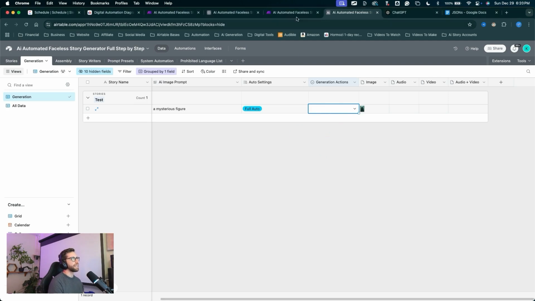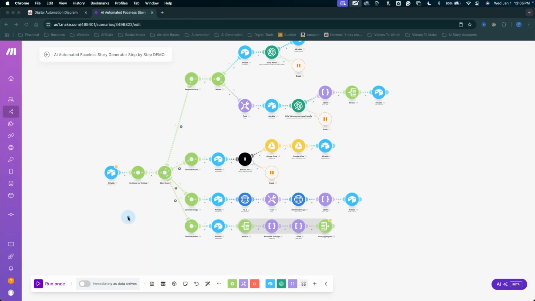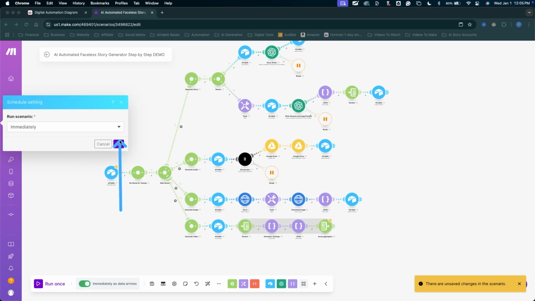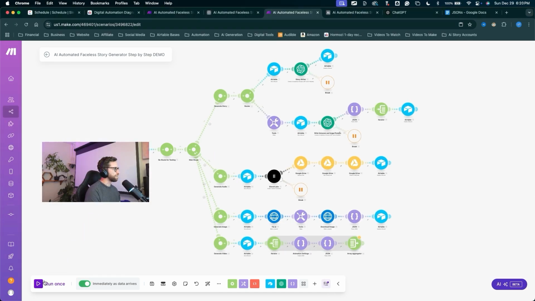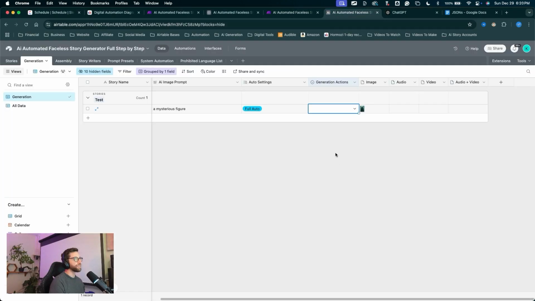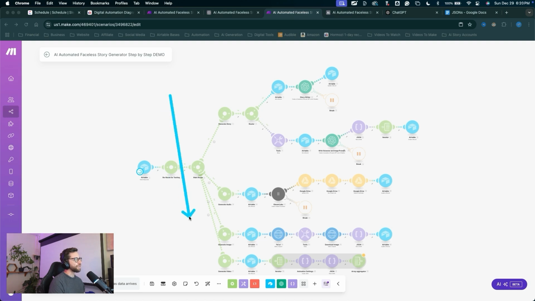Let's jump back into Make. And in Make, we're going to go ahead and just flip on the entire scenario, flip it on so that it's active and running and waiting for input from us at any time. Toggle on this switch right here. Click OK, and we can come down, run once, run anyway, back into Airtable and hit generate video. Come back into Make so we can watch this one run through our new chain and push that data through those modules. There we go.